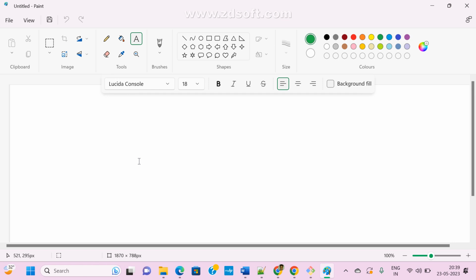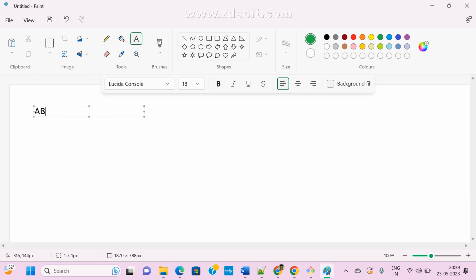Suppose we are one team, ABC team or ABC project, and in this project 10 resources are working. Every resource has a machine, whether it is a laptop or a desktop.